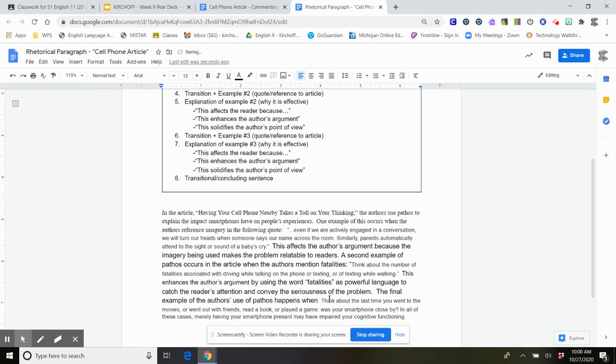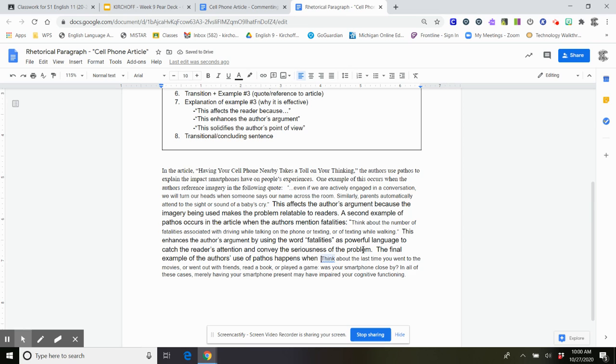So I'm going to paste, and then I need to include quotation marks because this is taken directly from the article. And then I need to make sure it flows. So the final example of the author's use of pathos happens when they address the readers directly.